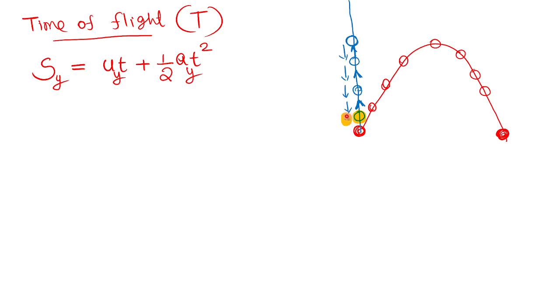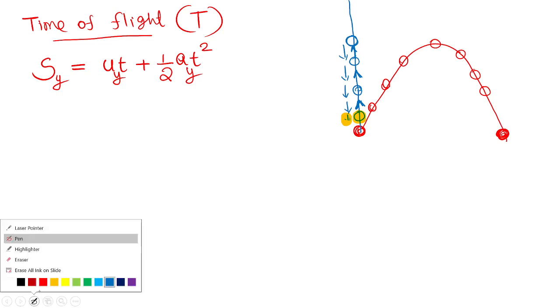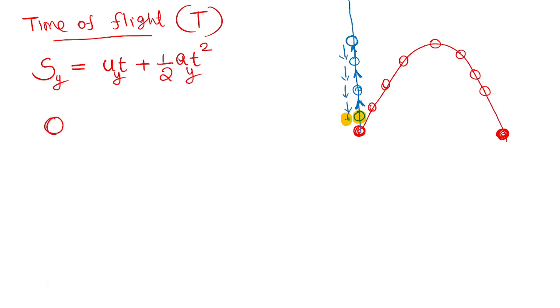I will definitely interact with you and clarify all your doubts, but let me explain some 2 or 3 steps. Okay, so this is the initial position, moving up and moving down, and this is the final position. What is the net vertical displacement? The initial point and final point coincide. The net vertical displacement will be 0. Not distance. I am not talking about distance. I am talking about displacement.